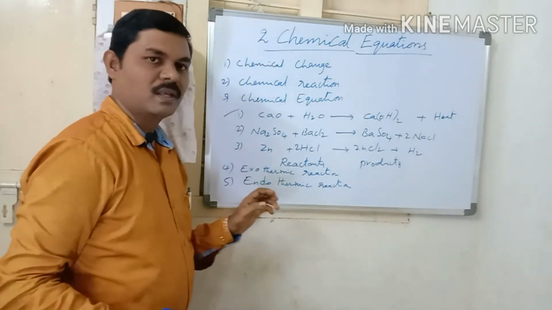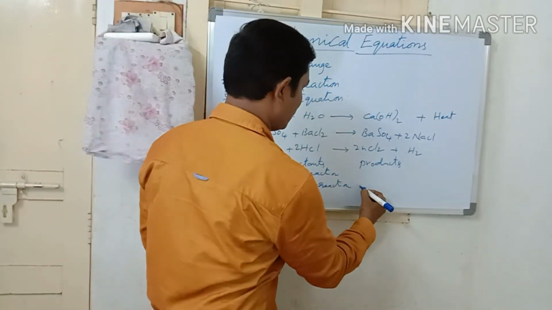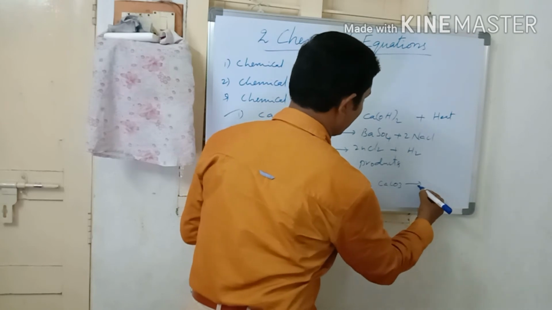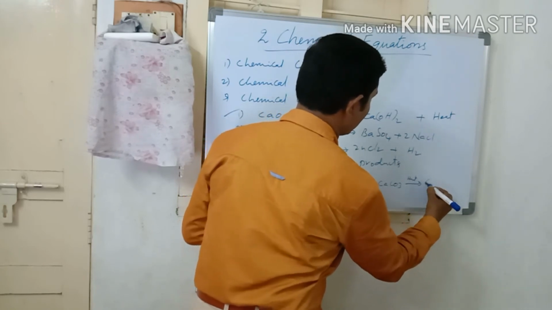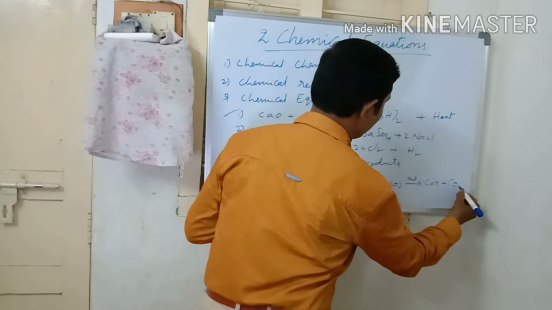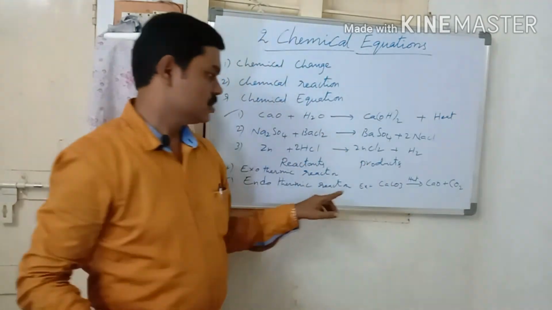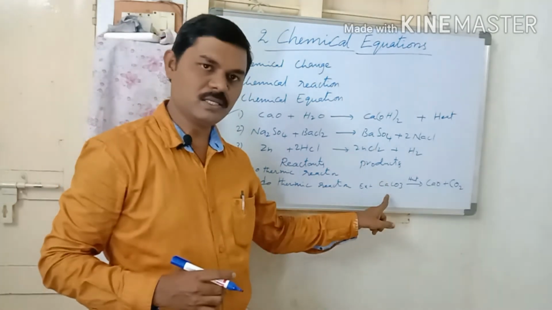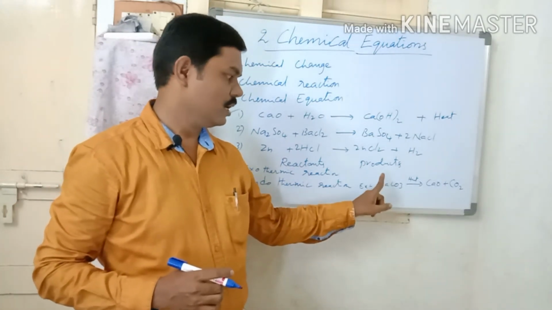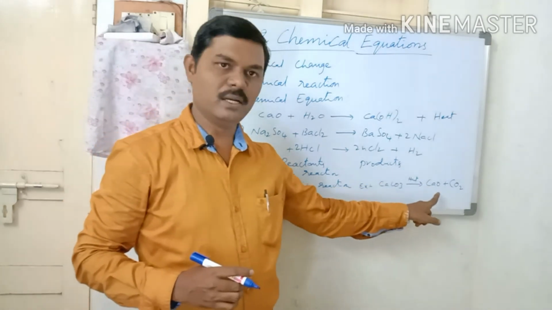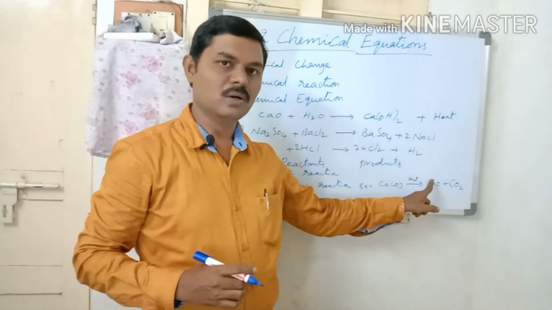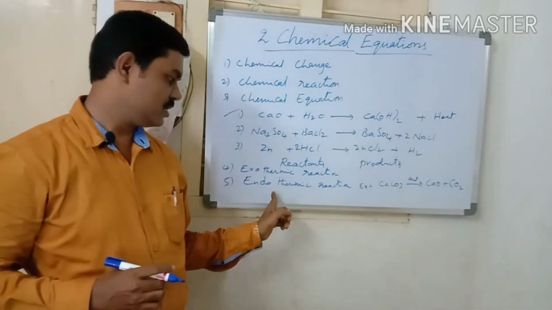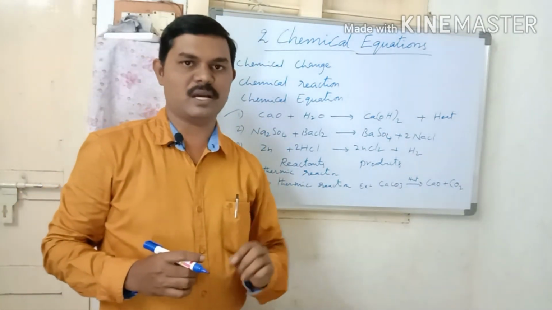An example of an endothermic reaction is calcium carbonate, CaCO3. If you heat this calcium carbonate, calcium oxide plus carbon dioxide are produced, new substances. In this reaction, heat energy is absorbed. So this is a decomposition chemical reaction. When calcium carbonate is heated, it decomposes or splits into two new substances, calcium oxide and carbon dioxide. Such types of reactions are called endothermic reactions.